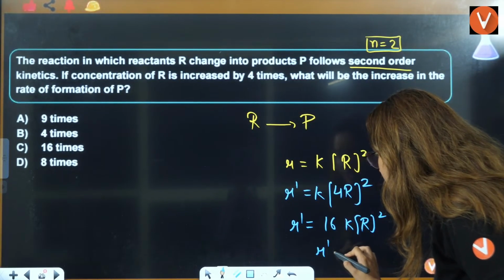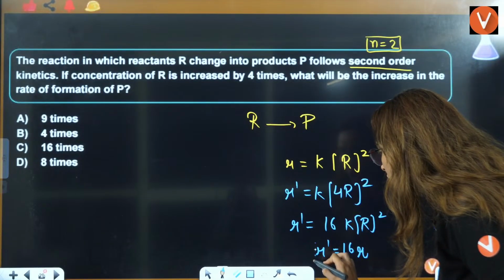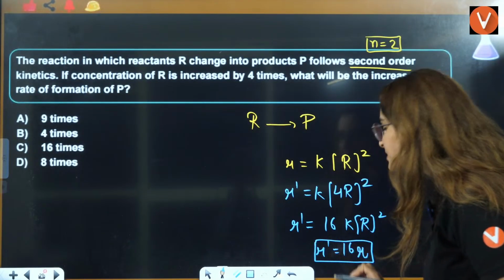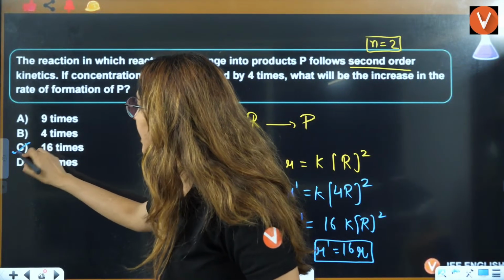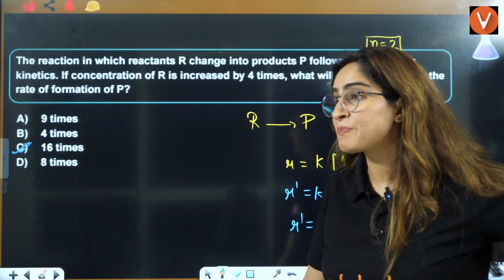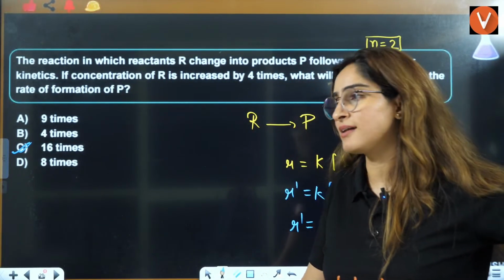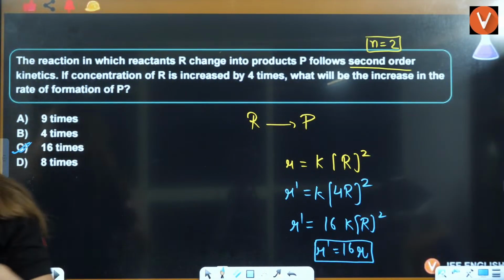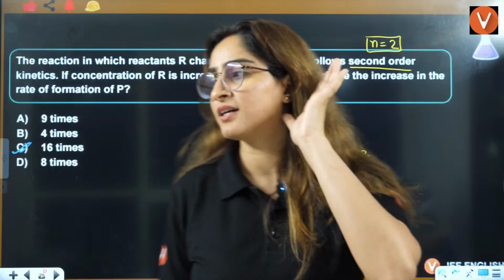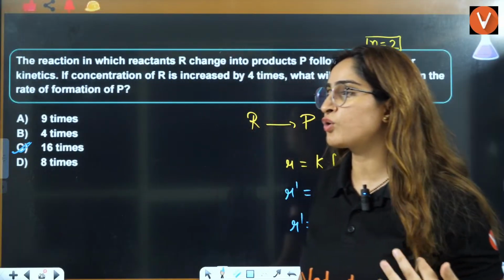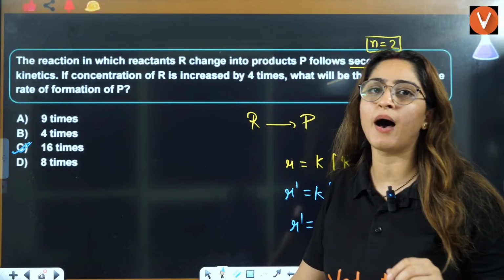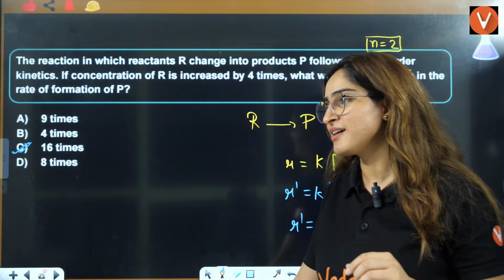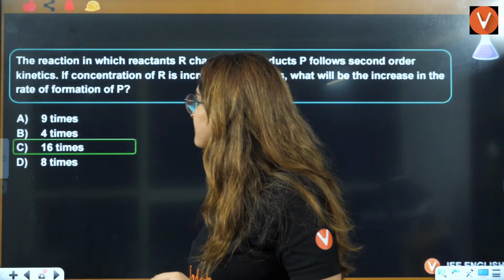That means R dash is equal to 16 into R. So I can see it is 16 times here. So the answer is going to be C. Is that clear to everybody? Right? Beta, nuclear reaction is altogether a different thing. Nuclear reactions don't even follow the law of conservation of mass. Right? Okay? Next is